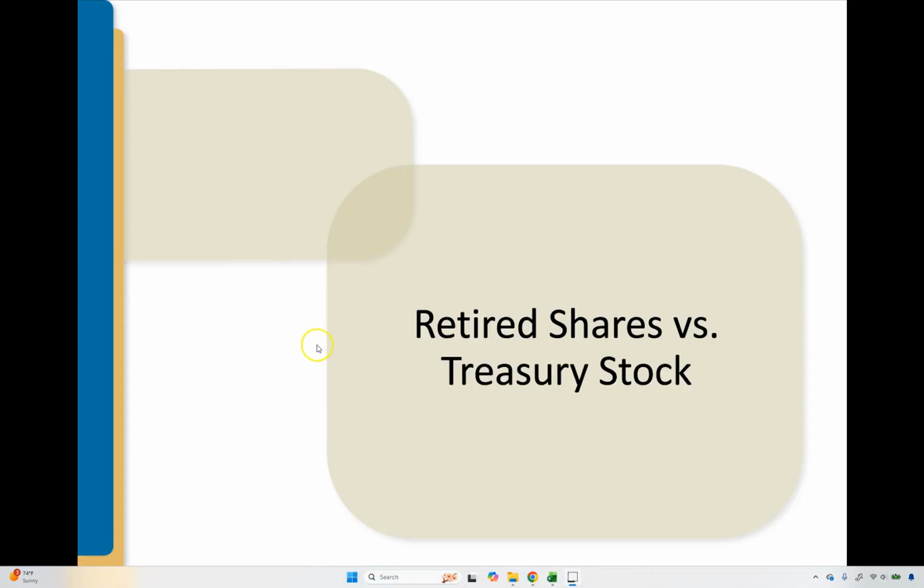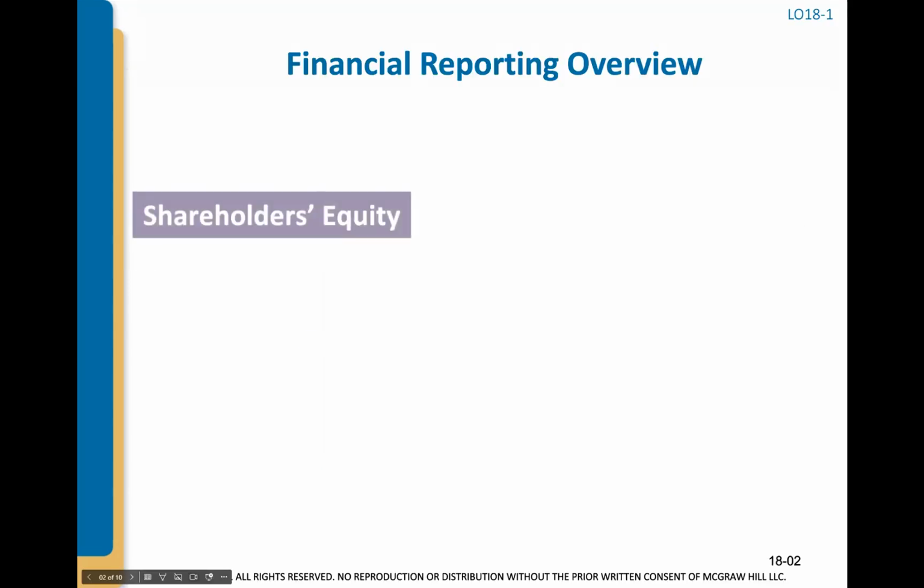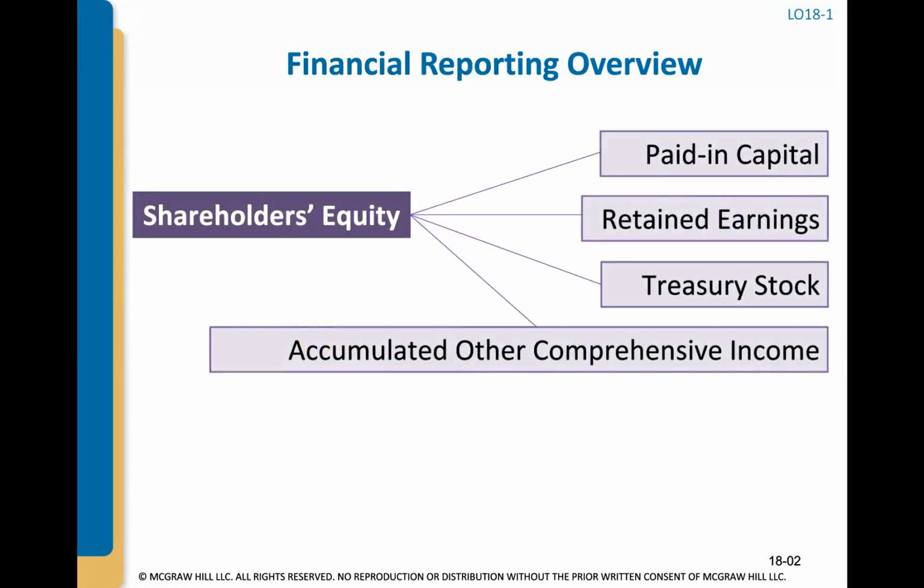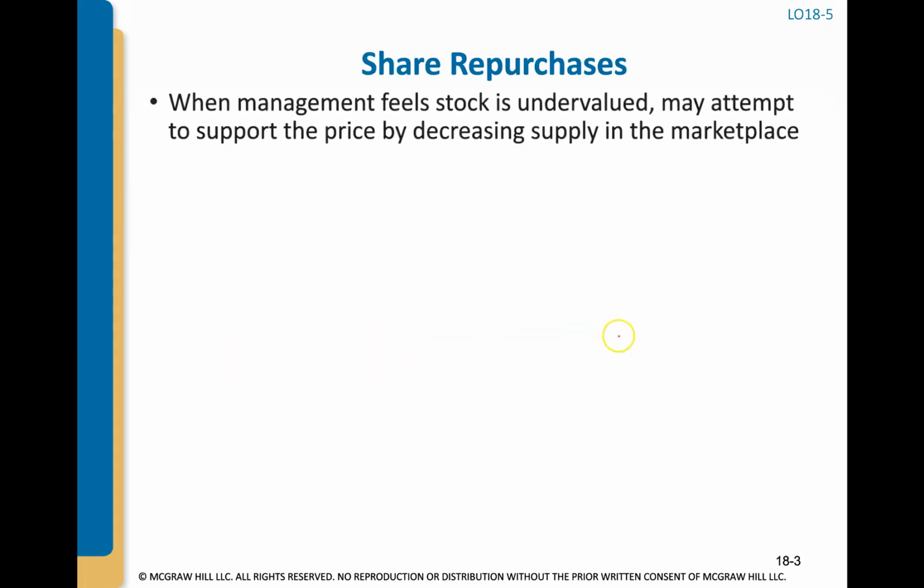Hello. In this video, we'll be going through retired shares versus treasury stock. Let's look at the components of the shareholders' equity section on the balance sheet first and what they include. They include the paid-in capital account, which will be the common stock, preferred stock, and the paid-in capital. We have a retained earnings account. We may have treasury stock, and we may have accumulated other comprehensive income.